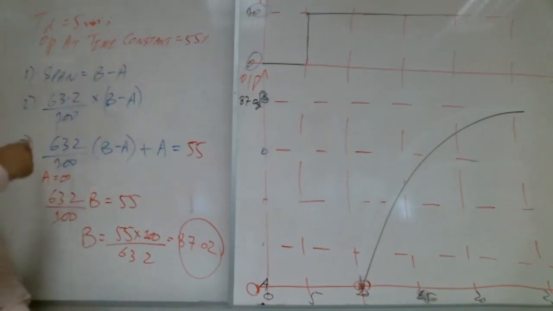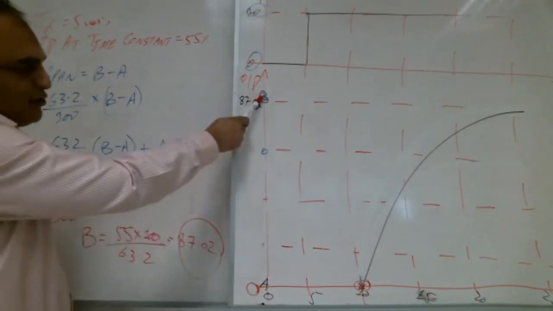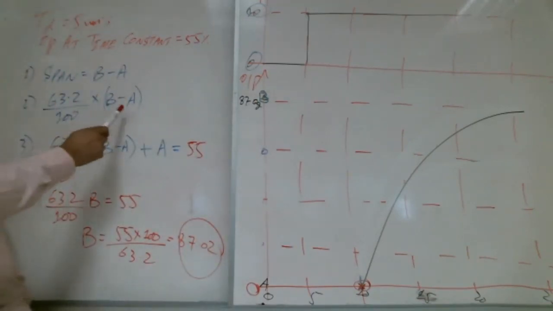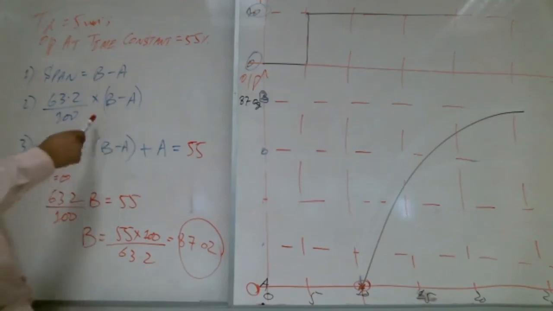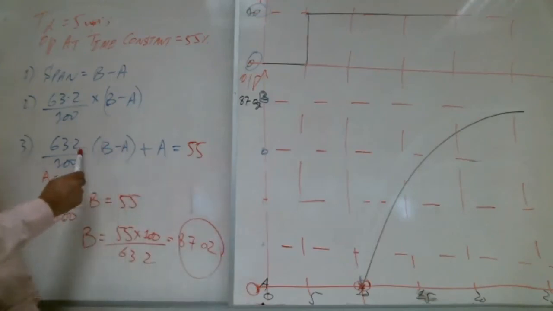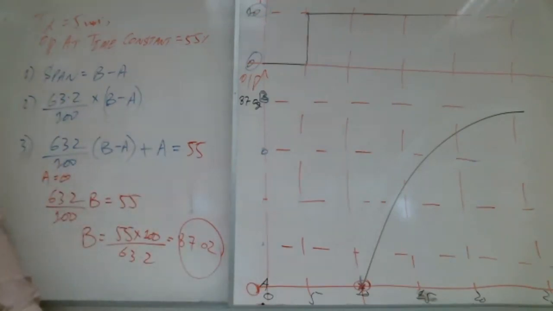So what we do, we find the span. We are assuming initial value A, final value B. So what is the span? B minus A. Then we take the second step, 63.2% of B minus A. Then we take the third step, add the initial value. The initial value is A. We add it in. This whole thing is equal to 55. Shabab, with me? MashaAllah, a lot of brothers are writing yes.